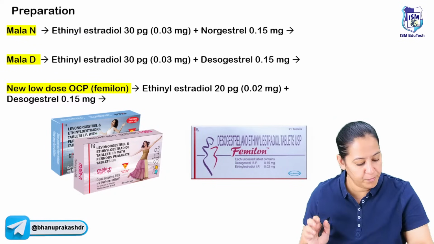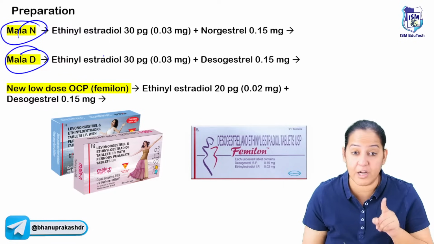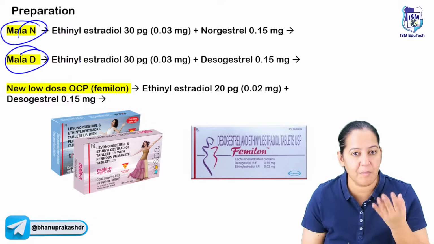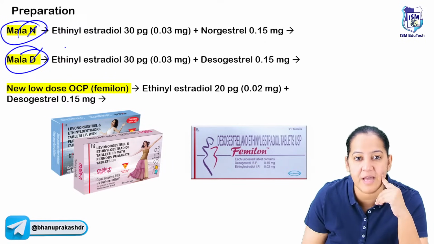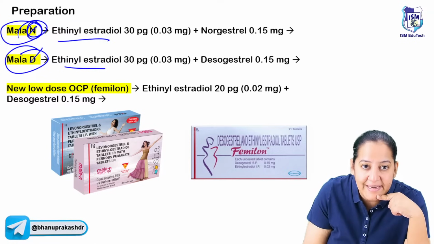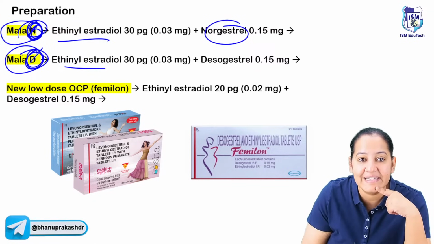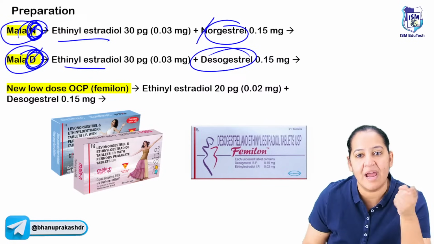Got it? So two preparations are available. I guess everyone knows Mala D and Mala N. I will provide this PDF and I request the people to learn the composition of Mala D and Mala N. You get questions on that. What is N and D? Estrogen is the same in both of them, ethinyl estradiol. But progesterone differs. In Mala N, the progesterone is norgestrel. And in Mala D, the progesterone is desogestrel. So N for norgestrel and D for desogestrel.